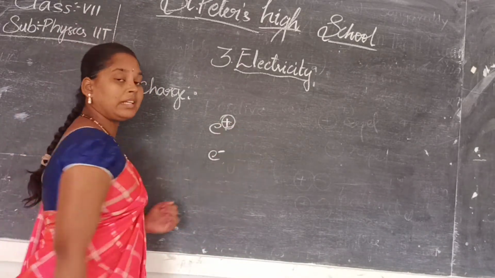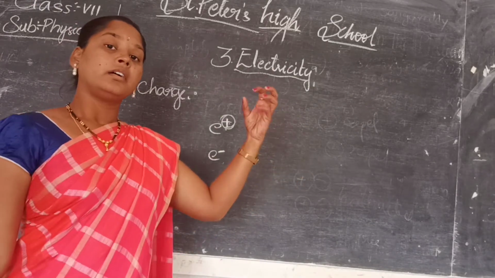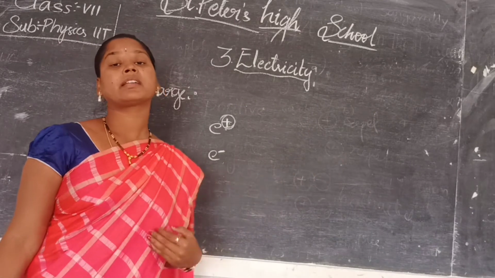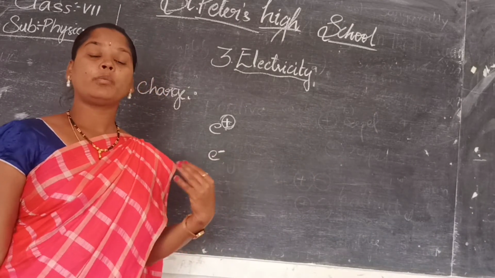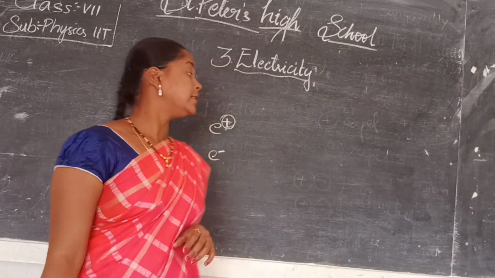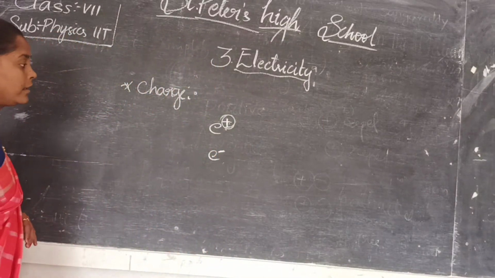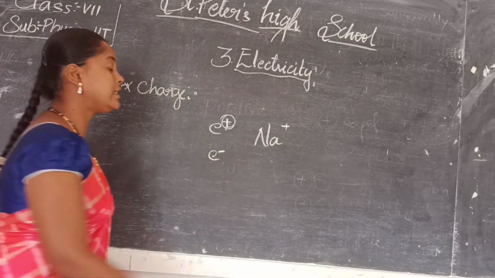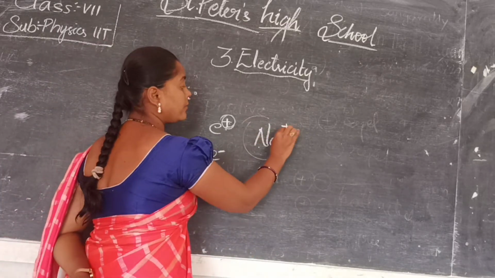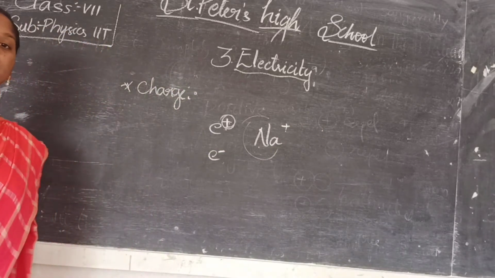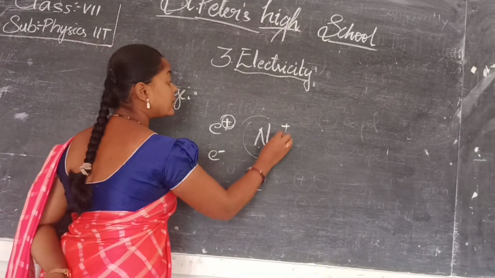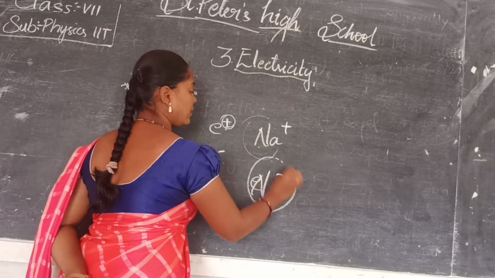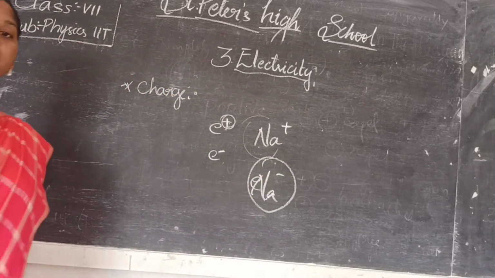If it has a plus symbol, it can give out one electron. If it is minus, it can gain electrons from other neutral bodies. For example, sodium Na plus, this sodium can give one electron to the other.